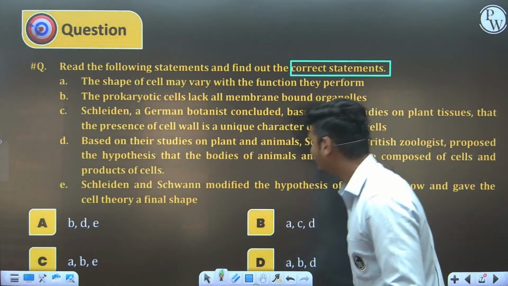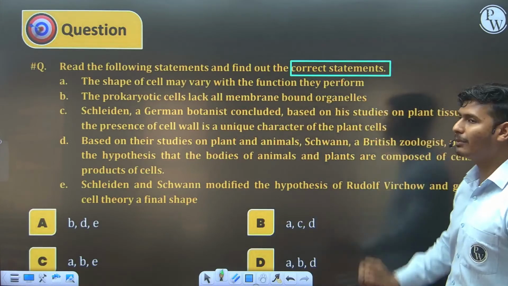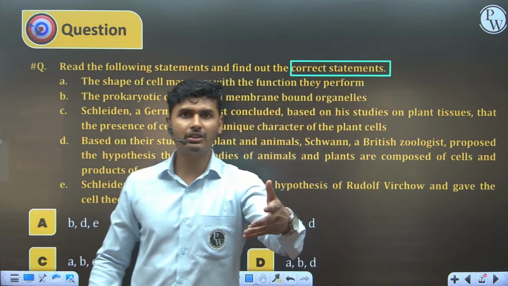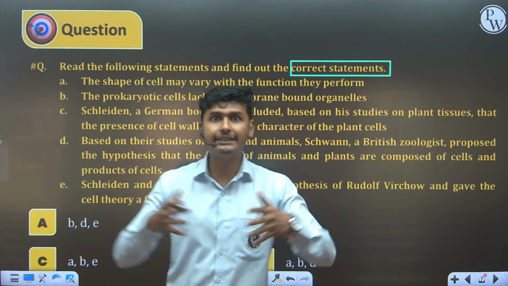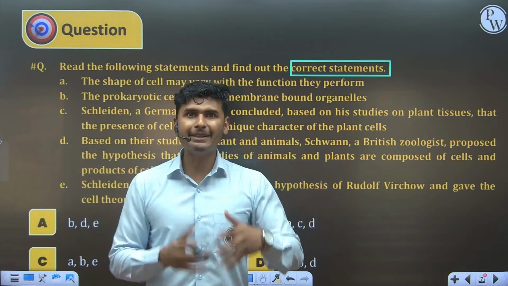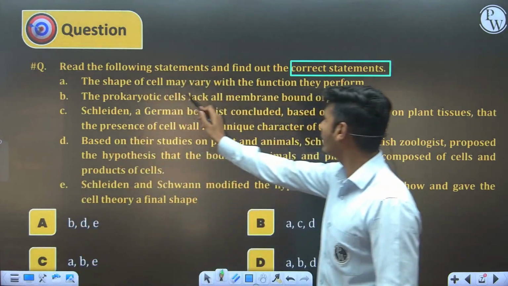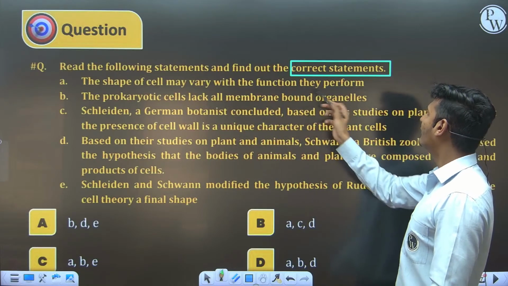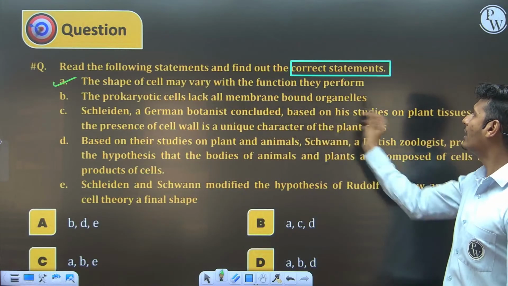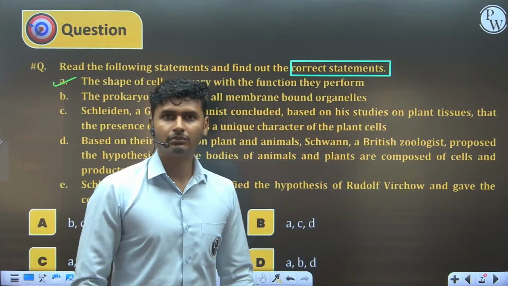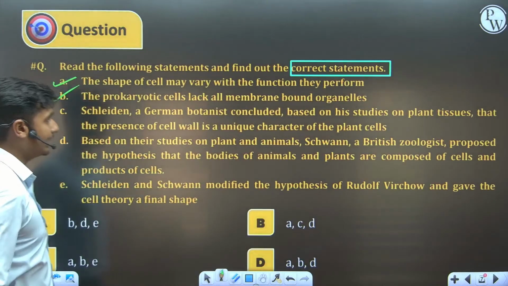Okay, let's solve it. First statement, the shape of cells may vary with the function they perform. Yes. On the basis of function, if a nerve cell is responsible for conduction of impulses, it is an elongated cell, right? RBC is responsible for carrying oxygen, so it is biconcave in shape. So yes, the shape of cells may vary with the function they perform, so it is a correct statement. Second, prokaryotic cells lack all membrane bound organelles. Definitely true. If we are talking about the prokaryotic cell, membrane bound organelles are not present, so this statement is also correct.